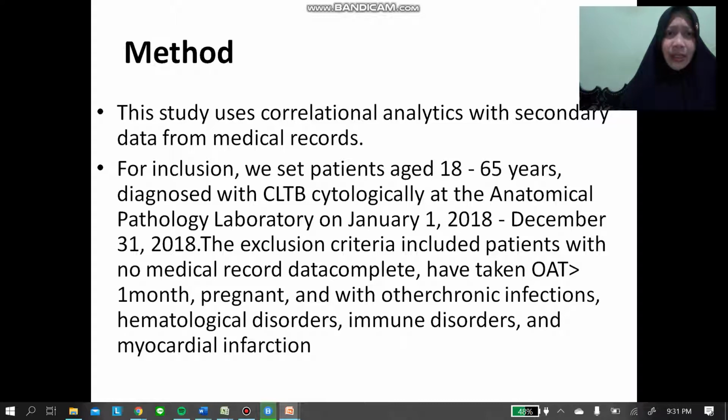The method: the study used correlational analytic design with secondary data from medical records. For inclusion, we set patients aged 18 until 65 years, diagnosed with CLTB cytologically at the Anatomical Pathology Laboratory from January 1, 2018 until December 31, 2018. The exclusion criteria include patients with incomplete medical record data, who have taken medication for more than 1 month, pregnant, and with other chronic infection, hematological disorder, immune disorder, and myocardial infarction.